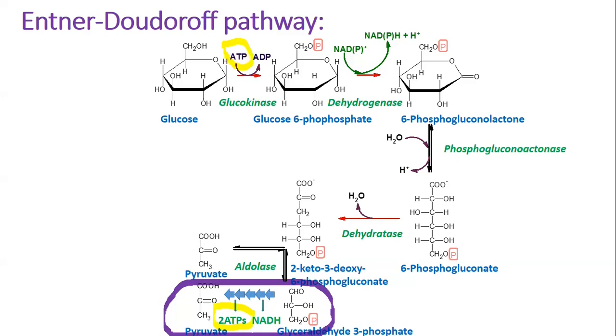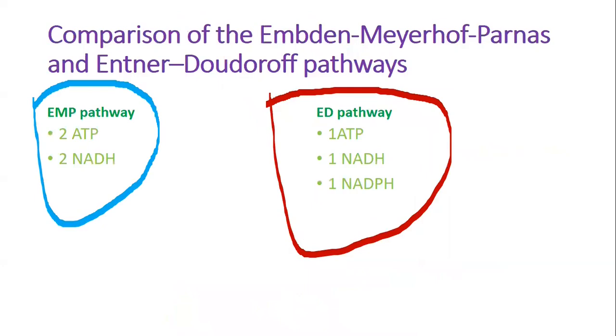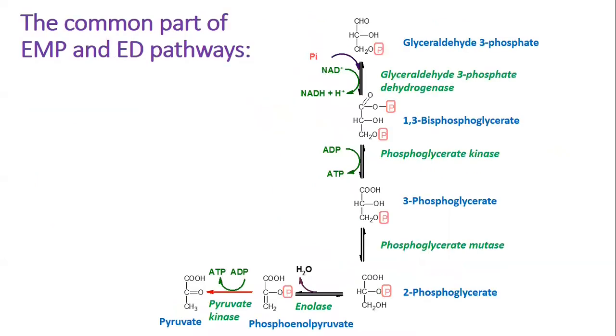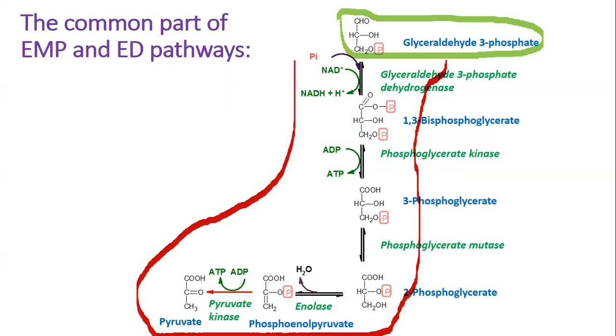the EMP pathway is strictly superior, yielding twice as much ATP as the ED pathway. This begs the question, why is the ED pathway common? One assumption is that the ED pathway is just a preserved vestige of carbohydrate metabolism, just a historical artifact. Think about this. Most glycolytic pathways converge at the level of glyceraldehyde 3-phosphate, which is then converted by a common trunk pathway of enzymes to pyruvate. This is the pay-off phase or lower glycolysis. It is a common and ancient part of both the EMP and ED pathways.